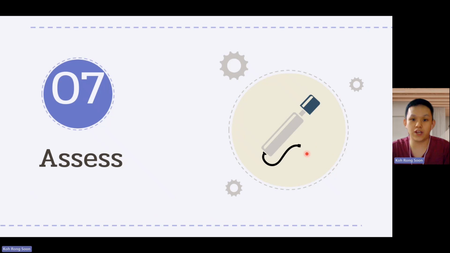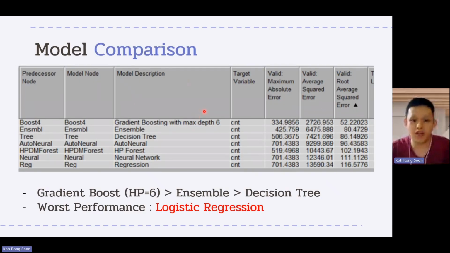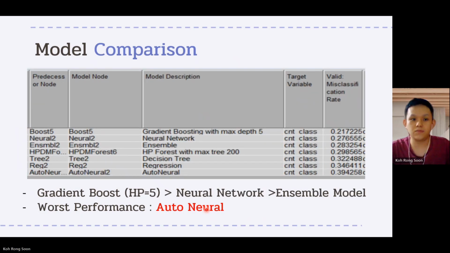So for the assess part, I'm going to present. For the assess part, we have done the model comparison for the regression problem and classification problem. This table is the regression model performance. From this graph, we can know that the gradient boosting has outperformed among the trained models. The second best performance is the ensemble model, followed by the decision tree. The worst performing model is the logistic regression.